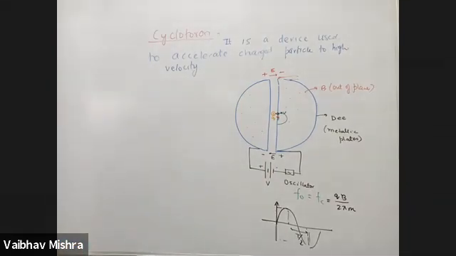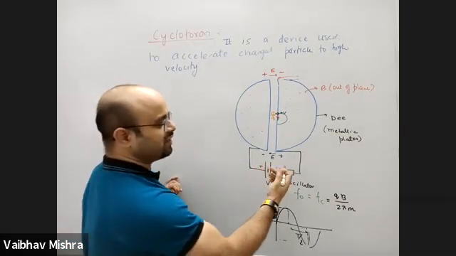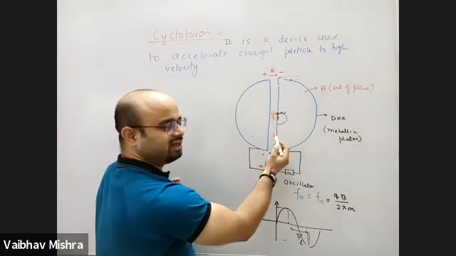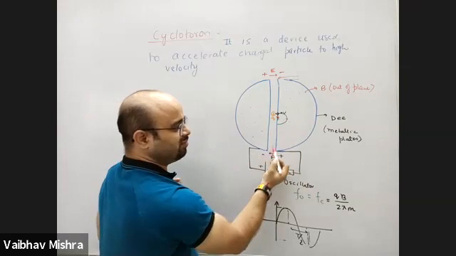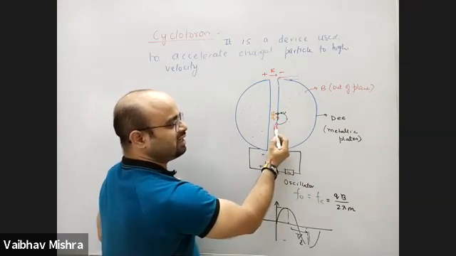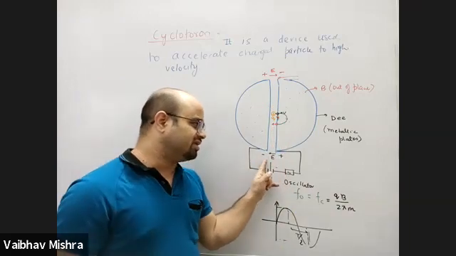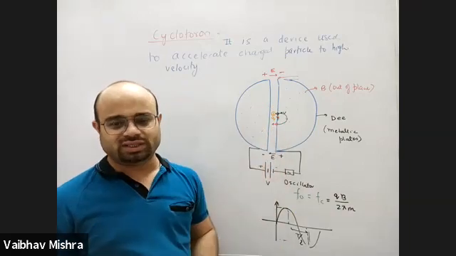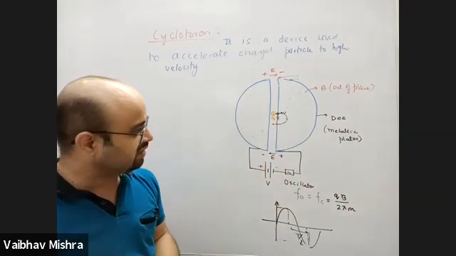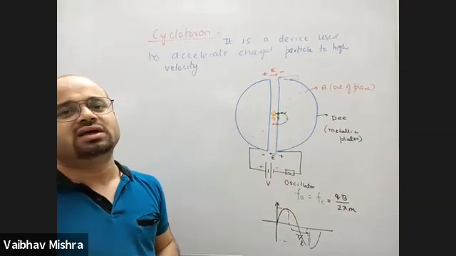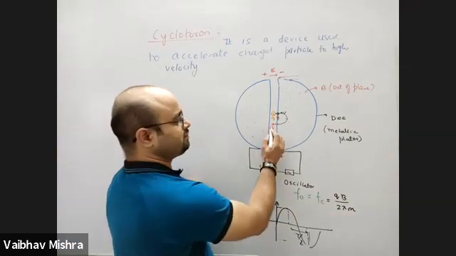In semiconductors. Now what is the benefit? In the time the charged particle turned, in that time the electric field turned back. So when the charged particle comes out, it again finds the electric field in the same direction. So it will again have acceleration. So it will again have an increase in velocity.